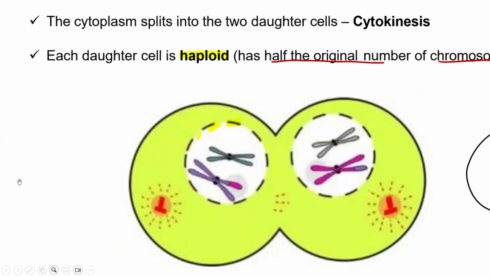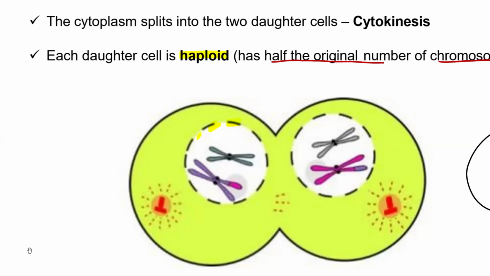If you look carefully, you can see that one of them has this purple chromosome with a little bit of pink. The other cell has this pink chromosome with a little bit of purple. So they are already genetically different. They don't consist of the same genetic material. In simpler terms, the two cells that we form at the end are haploid.